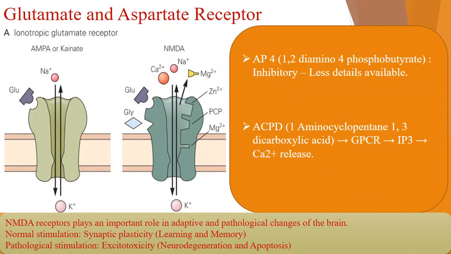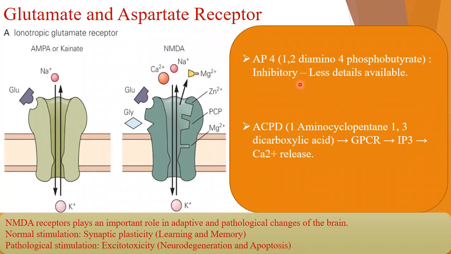We had the AMPA receptor, the kainate receptor, the NMDA receptors, and the ACPD receptors. Five receptors we were just talking about, right? So AMPA receptor, kainate, NMDA, AP, as well as ACPD.